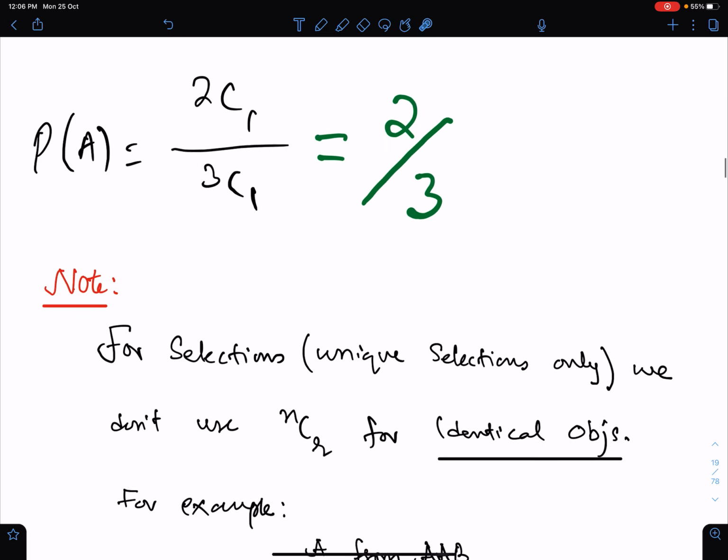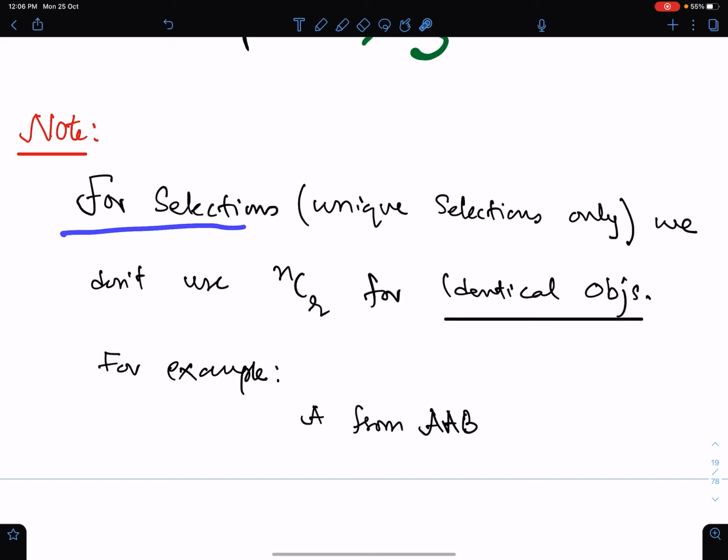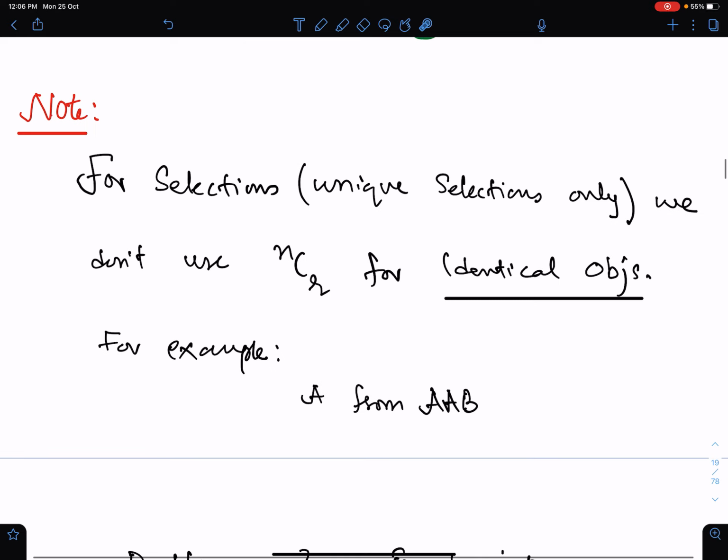But remember, for selections, like for unique selections, we never use NCR for identical objects. So if the question is only for selections of identical objects and not probability, then never use combinations.